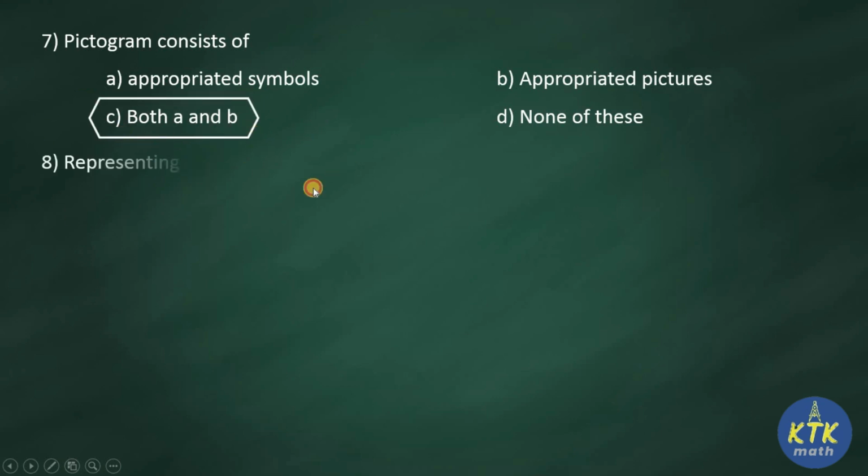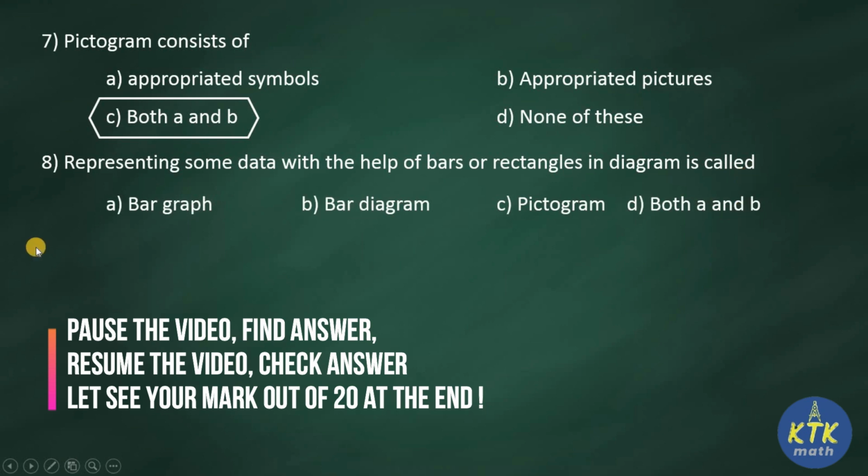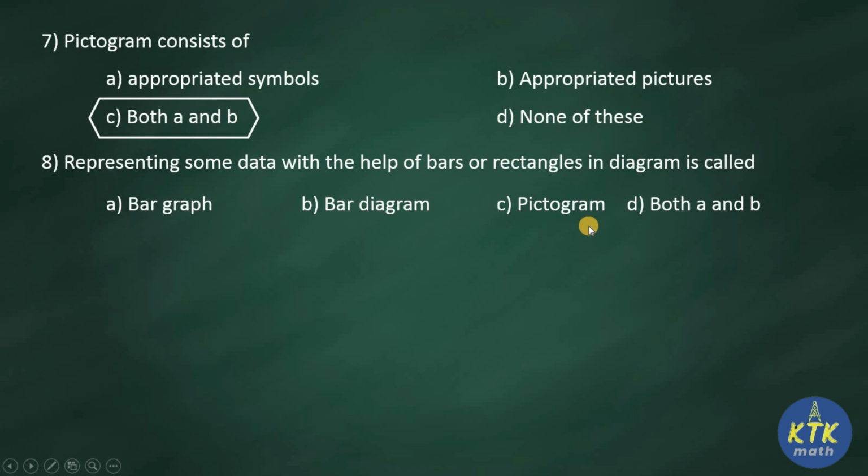So question number 8. Representing some data with the help of bars or rectangles in diagram is called. It's a very simple question. Without options also you can find it, but here the options are given as bar graph, bar diagram, pictogram, both A and B. So here also again you have both A and B, because representing some data with the help of rectangles is known as bar graph as well as bar diagram. So your option will be option D, both A and B.